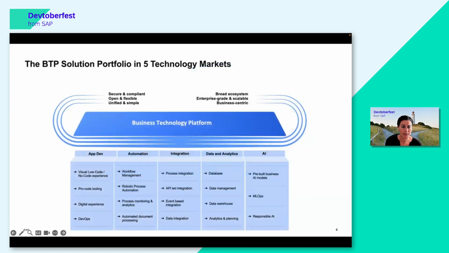I've added this slide to give a little bit more details. Maybe you can revisit the slides afterwards and look into this a little bit longer. I don't want to spend too much time on it. I just want to show again, application development does comprise for us pro code development, maybe also Business Application Studio, but the visual low code, no code experience is what we concentrate on today.